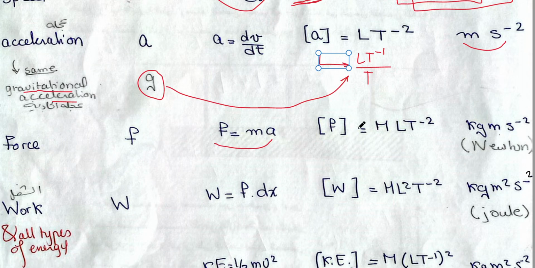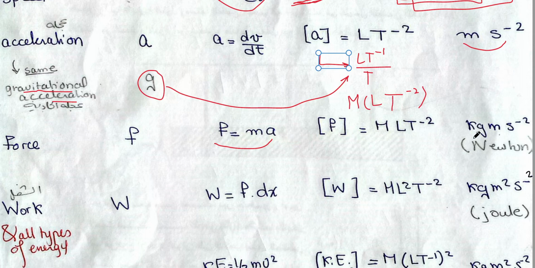Again, we will take the dimensions of acceleration from this part, L T minus 2. This is acceleration alone. And then we will multiply it with M, the dimension of mass, which makes the dimensions of force M L T minus 2.